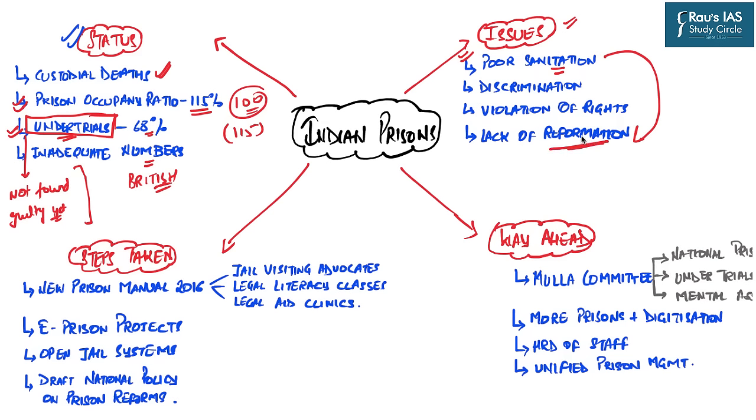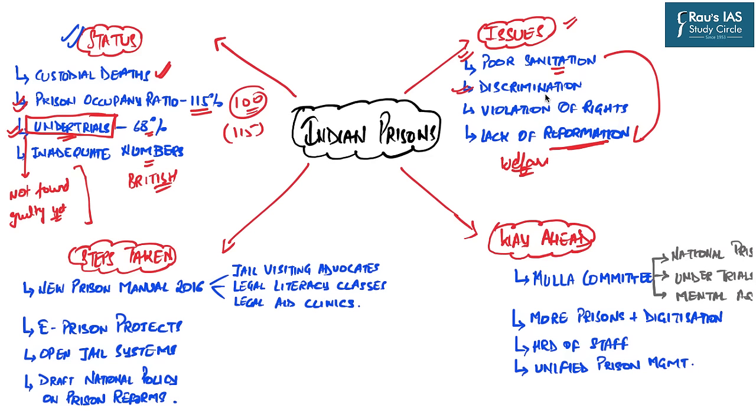According to our law, there should be a welfare officer in our prisons. But various reports suggest that most of the prisons do not have welfare officers. The next major issue is discrimination. Prisoners are discriminated against on the basis of their caste, sex, religion, as well as economic status.